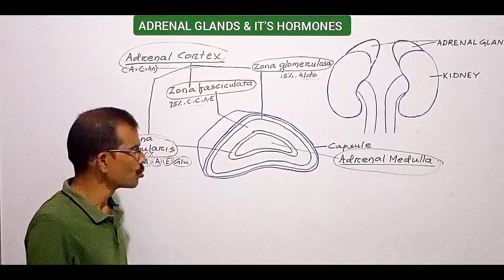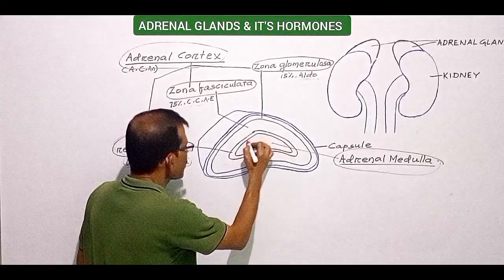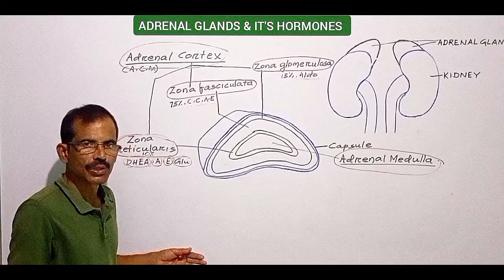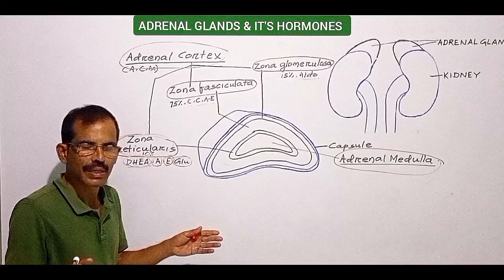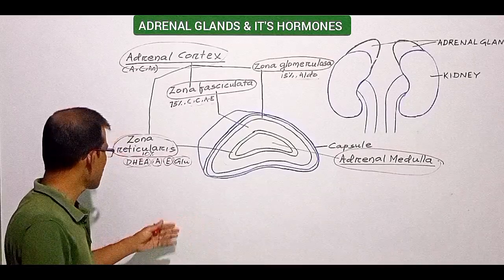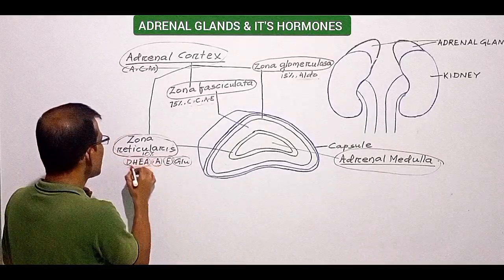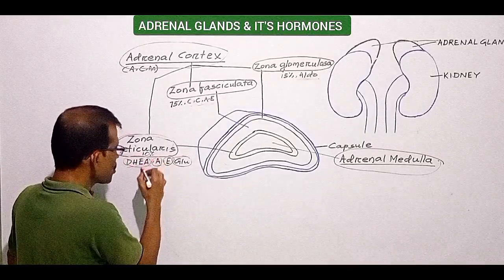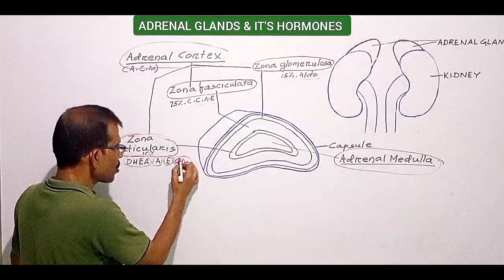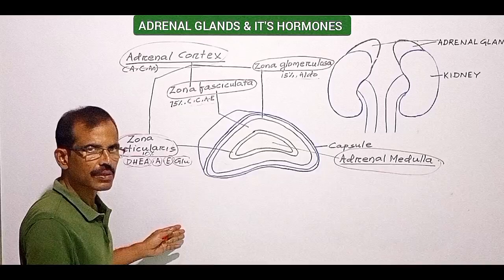Next, the innermost zone of the adrenal cortex is zona reticularis, which constitutes about 10% of the cortex. It produces hormones such as dihydroepiandrosterone, androstenedione, estrogens, and a small amount of glucocorticoids.